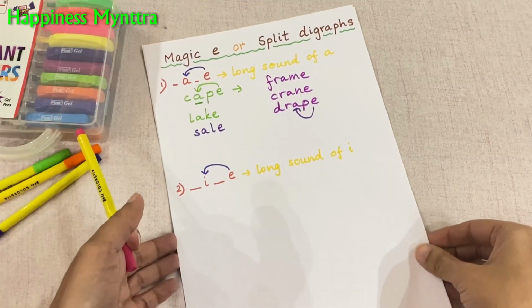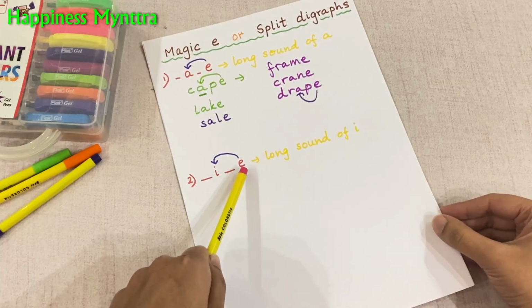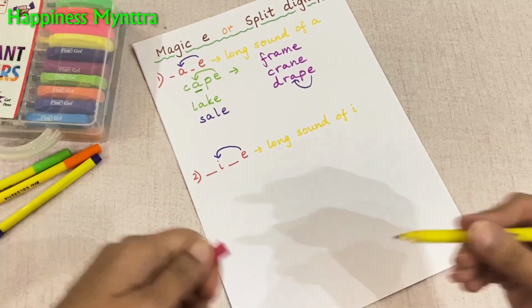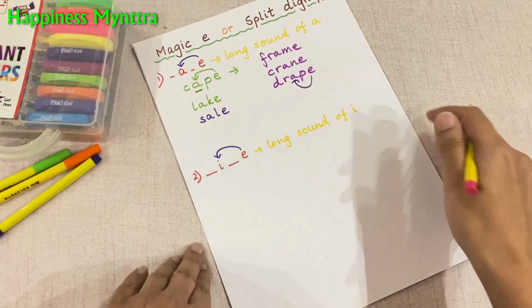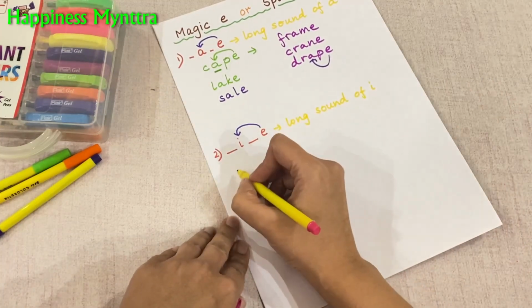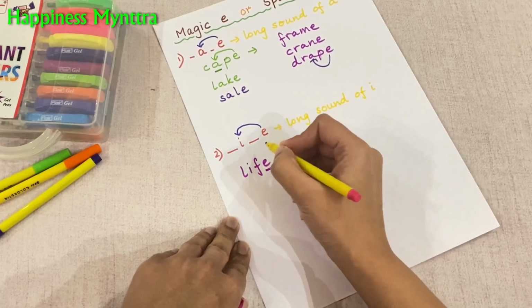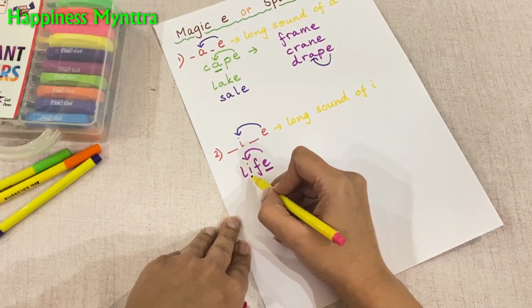We'll proceed with the I letter words now. So again we have the magic E. So this will actually become an I. Let's see words with this. So we have words like life. Again, there's an E in the end, so this becomes I. So life.